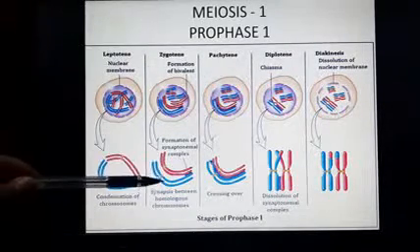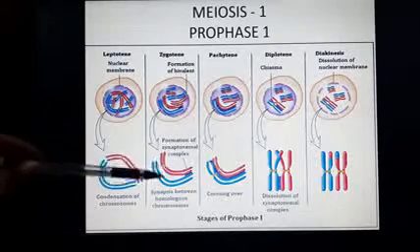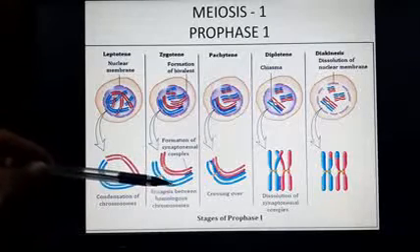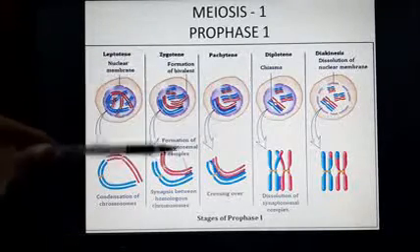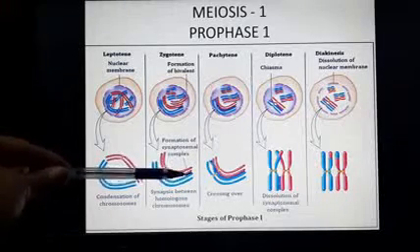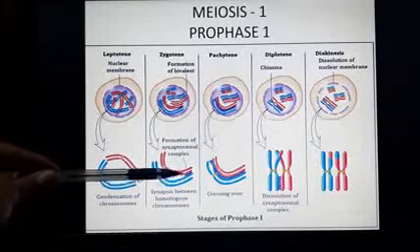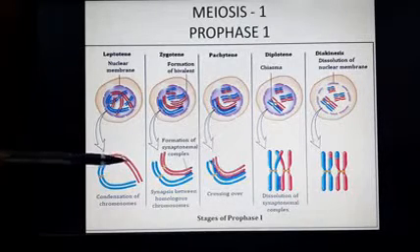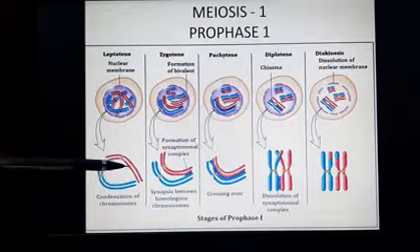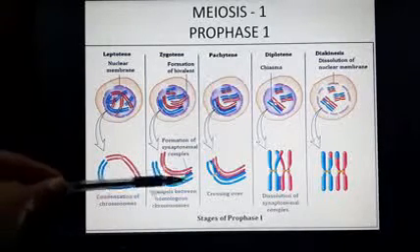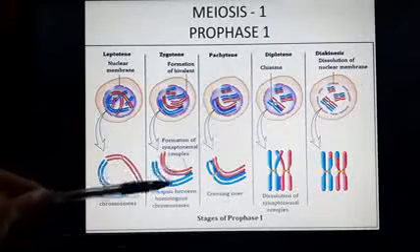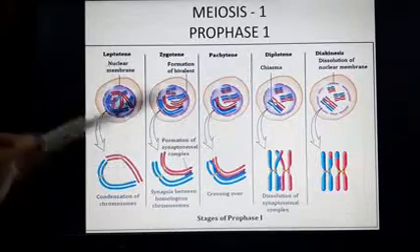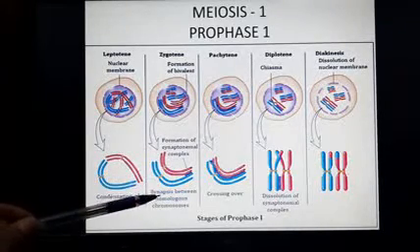And here you can see that the two homologous chromosomes start pairing with each other, and they start touching one another, the non-sister chromatids. Please note that these two chromatids are the sister chromatids, whereas one of these and one of the blue ones will be non-sister chromatids. So the non-sister chromatids start touching each other at certain places. Here they've shown you only one place, but it could happen at several places, and these places where they touch one another are called synapses.